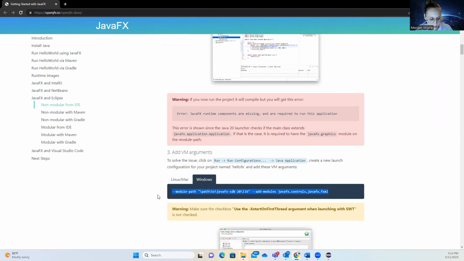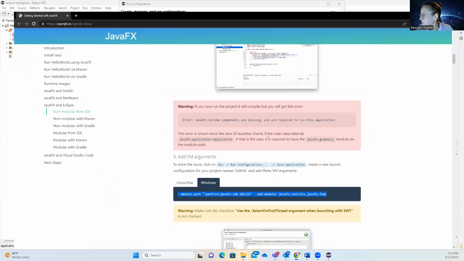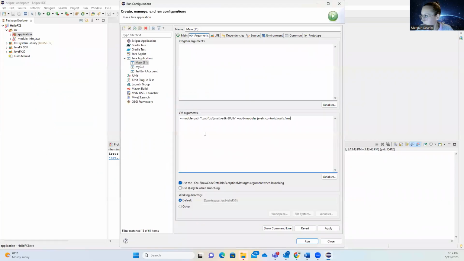So I'm going to copy the argument and paste. And then I need to get the library path for the SDK. Remember, I put that on my desktop.